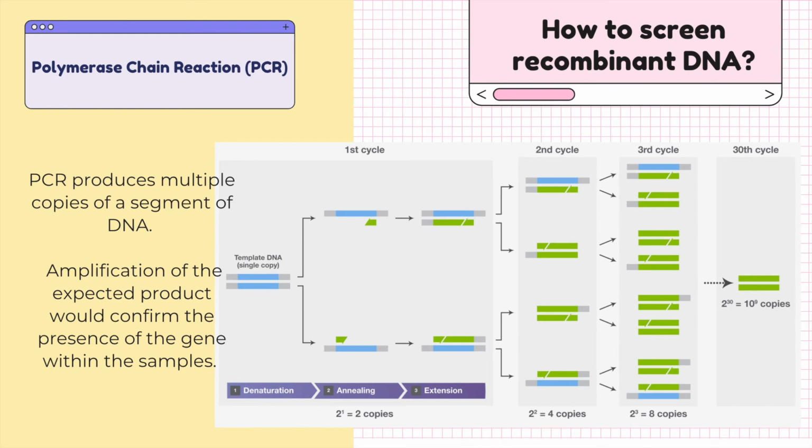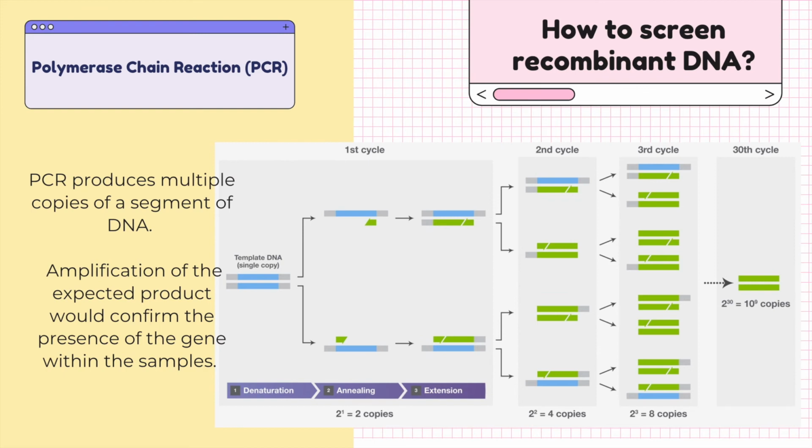Another method for screening the presence of the desired gene in the inserted plasmids may be confirmed using the PCR. PCR is short for polymerase chain reaction, and it is a technique used to amplify even a few pieces of DNA in the lab. PCR involves three basic steps. First, the DNA is denatured for the two strands to separate. Then, these strands are given nucleotide primers which will begin adding bases to the strands later on. And lastly, extension, where a DNA polymerase will add complementary bases to each of the single DNA strands.